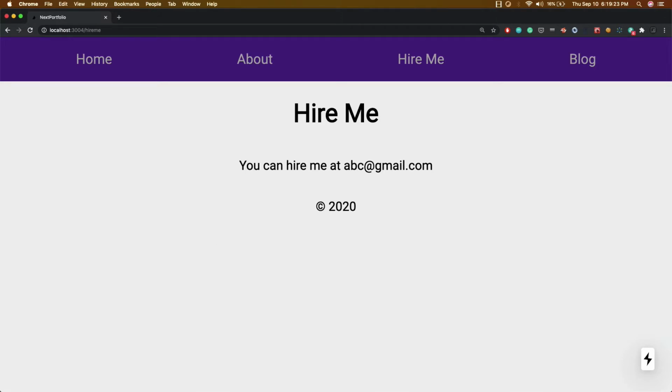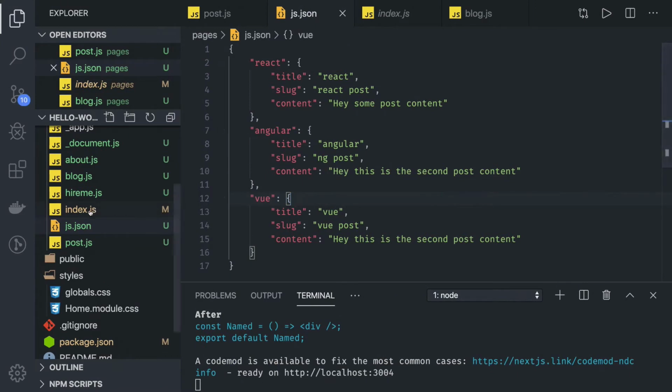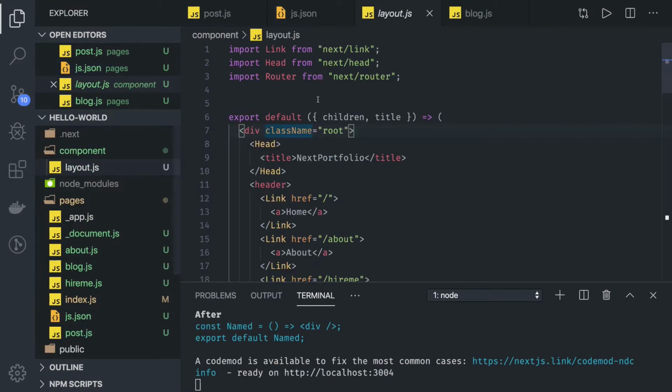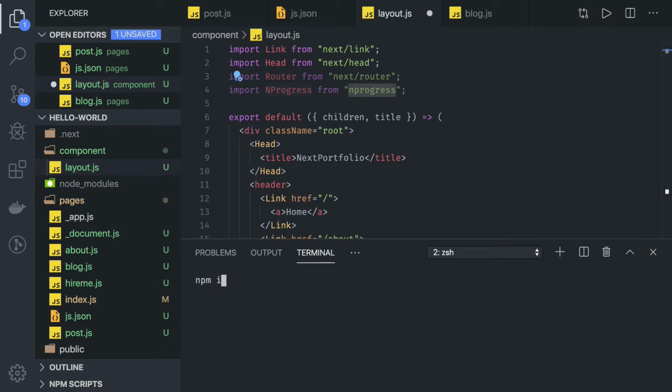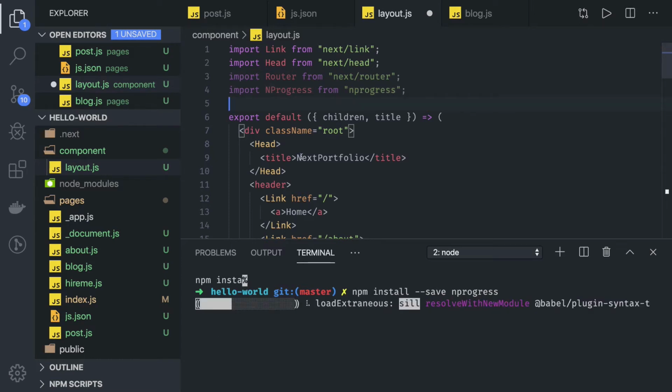For that we can actually use NProgress. That is a module which works with the Next router itself. So what we will do is we will add this in the layout. We have to install the NProgress module for our application. What we will do is npm install --save. This is a main dependency.